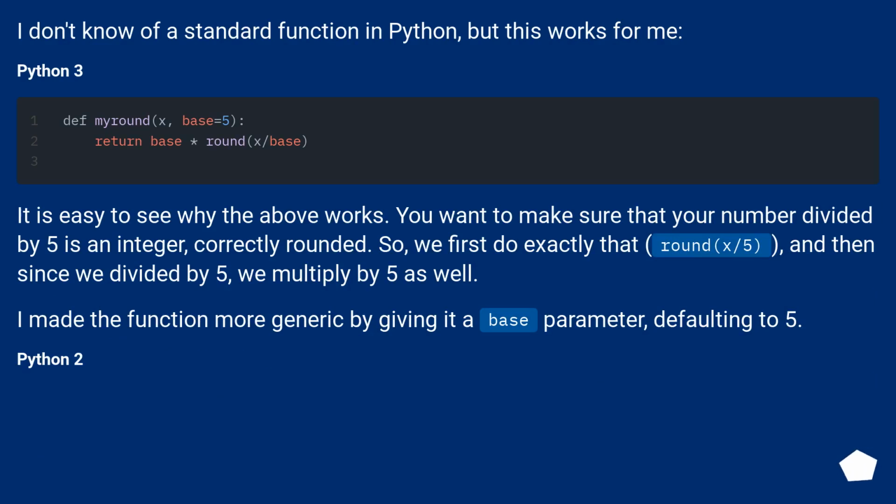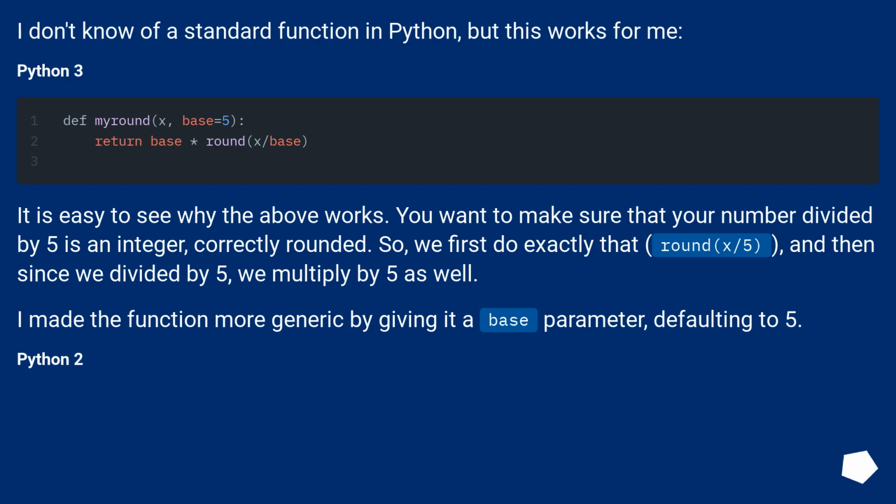Python 3. It is easy to see why the above works. You want to make sure that your number divided by 5 is an integer correctly rounded. So, we first do exactly that, round x/5, and then since we divided by 5, we multiply by 5 as well. I made the function more generic by giving it a base parameter, defaulting to 5.